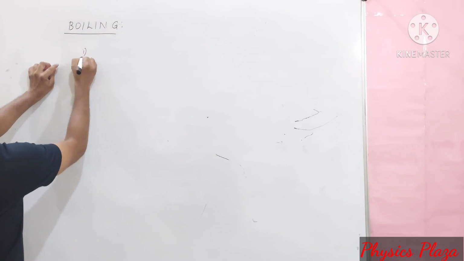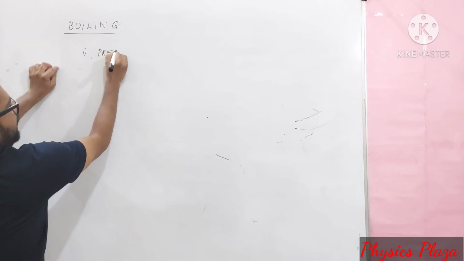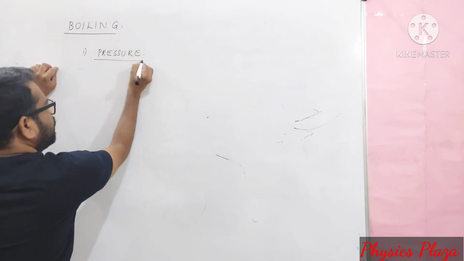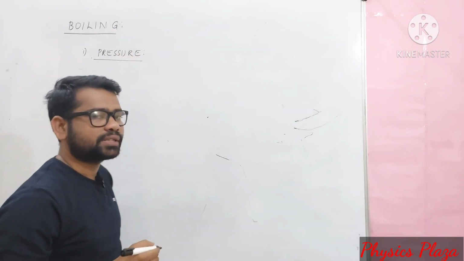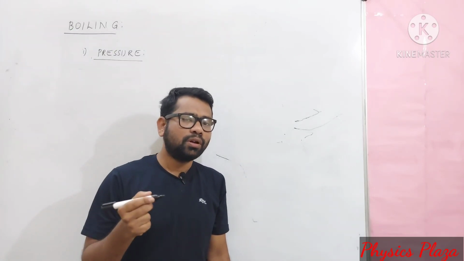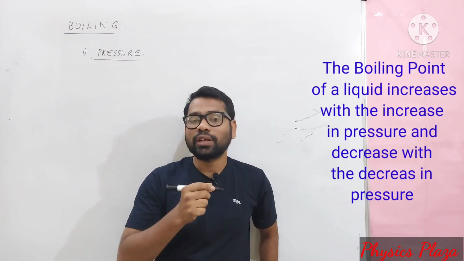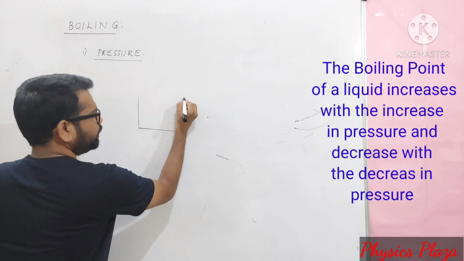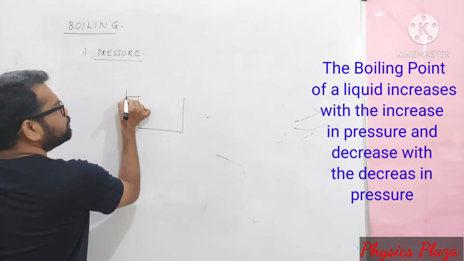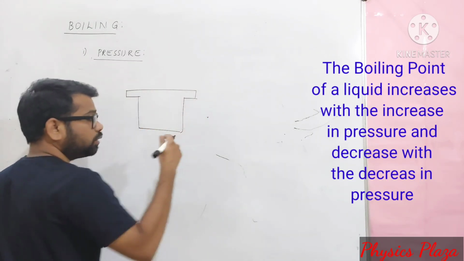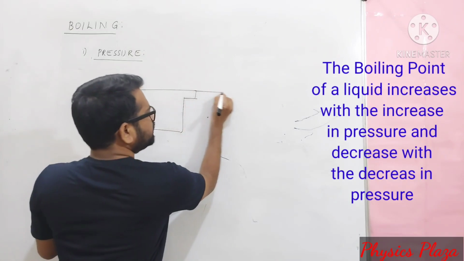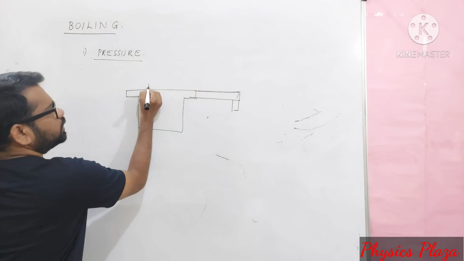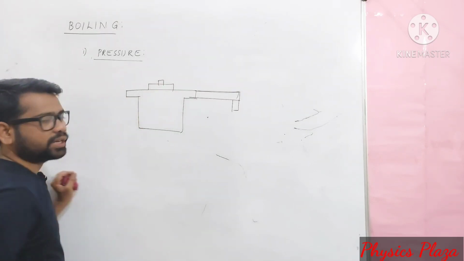First we will discuss the effect of pressure. Children, as I told you, at a hill station it is too difficult to cook food items. The reason is that water boils below 100 degrees Celsius, meaning the pressure is less, so the boiling point is also less. To overcome that problem, we use pressure cookers. Dear children, in a pressure cooker, water boils at more than 100 degrees Celsius. Why is it happening? It is because of the vapor pressure inside.